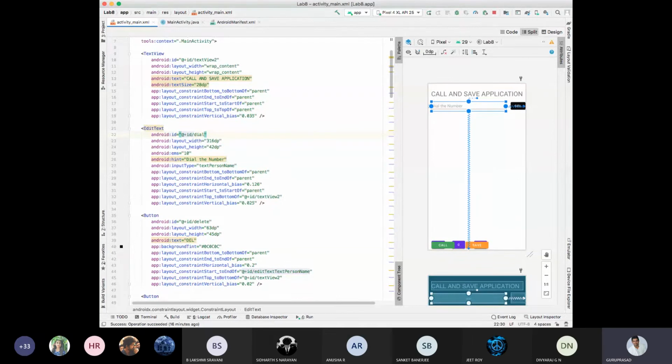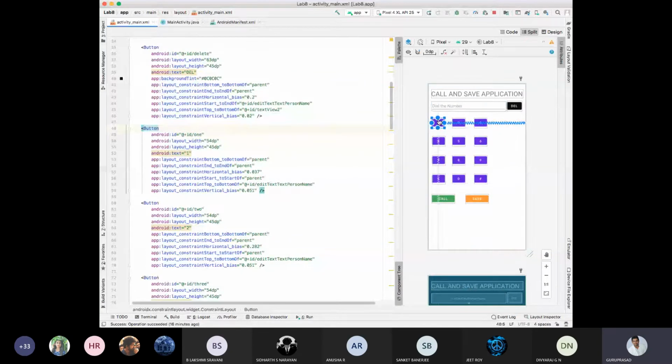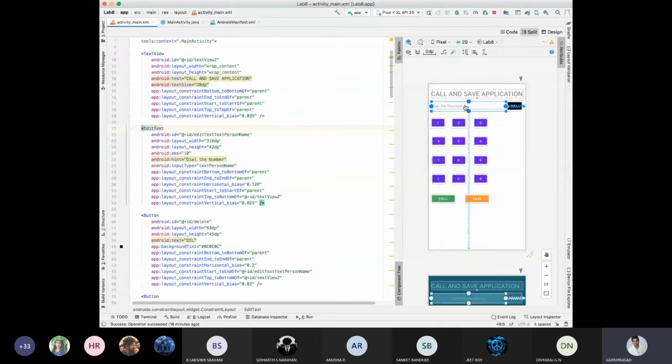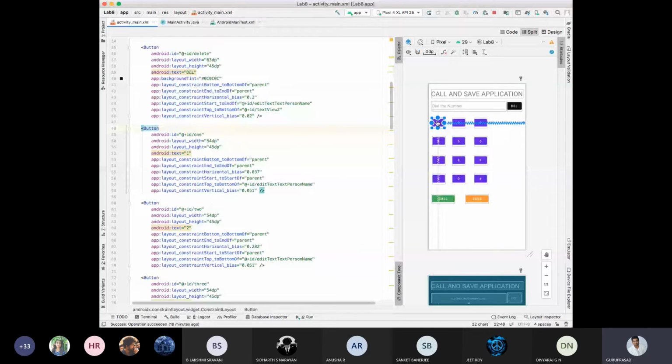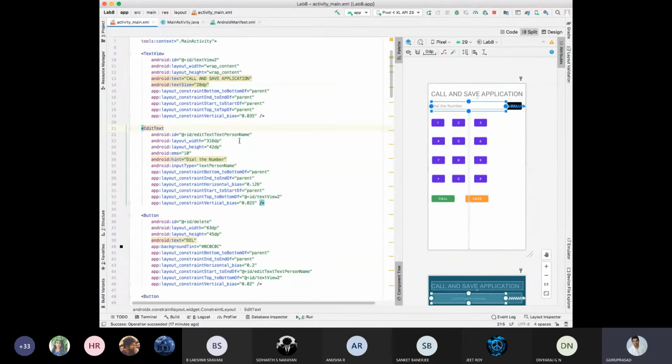Because initially you have integrated this one, the constraint is the top one is the bottom of your dialer. Initially it was having the dialer as what? Edit text person name. Now for the first button, edit text person name, bottom of. Then second button, bottom of. If I want to change the ID of your dialer, then it is gone. Again, I need to refactor it.